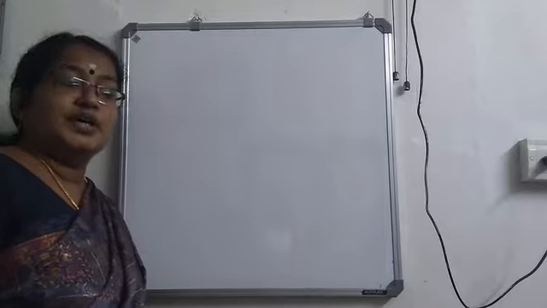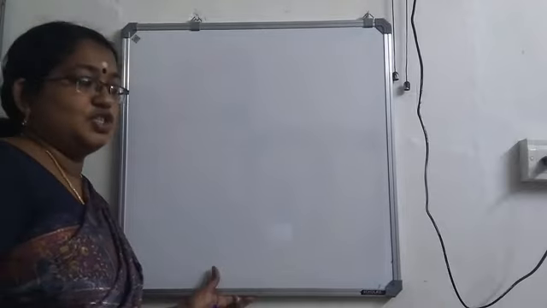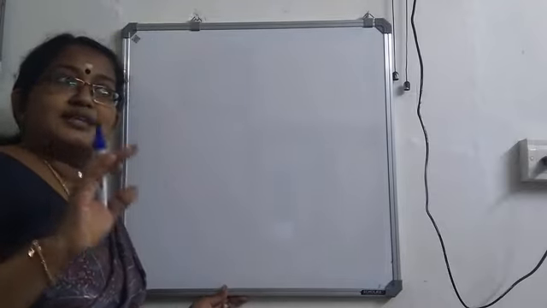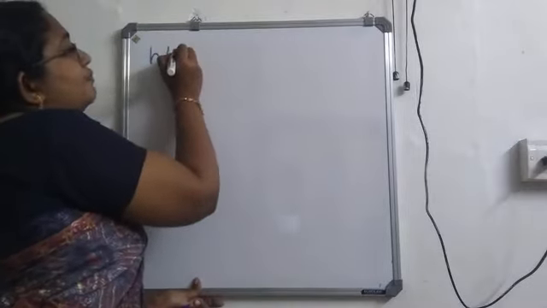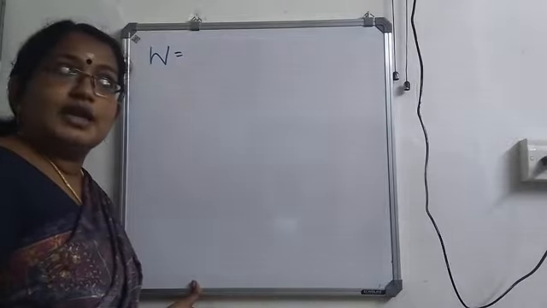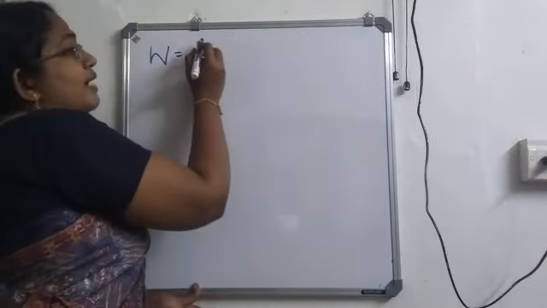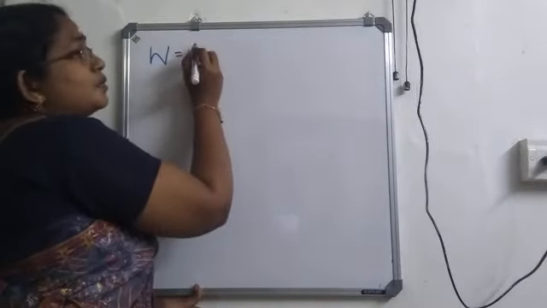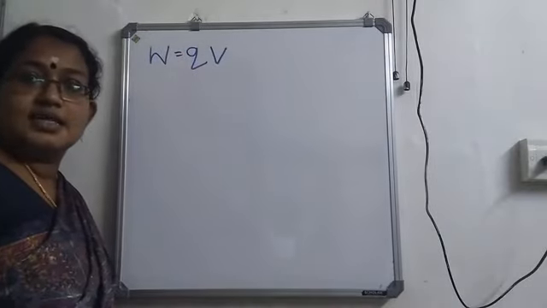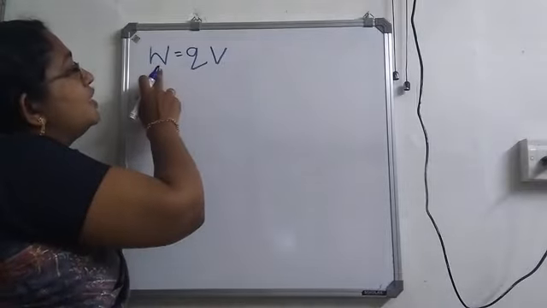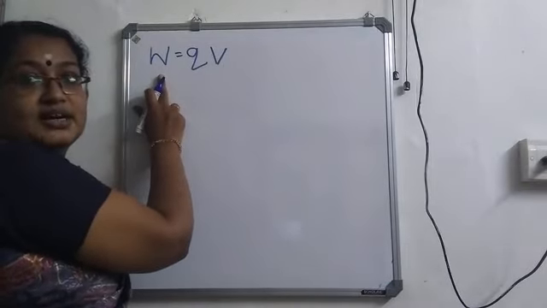So I told you work and energy have the same dimensions. So this W represents energy also. How can you write this equation in terms of W? V is equal to W by Q. So W will be equal to QV, isn't it? So this is one equation in order to calculate the work.